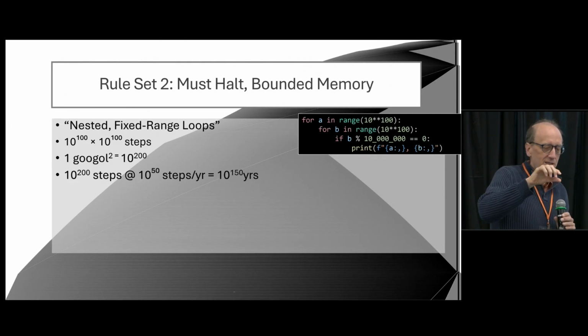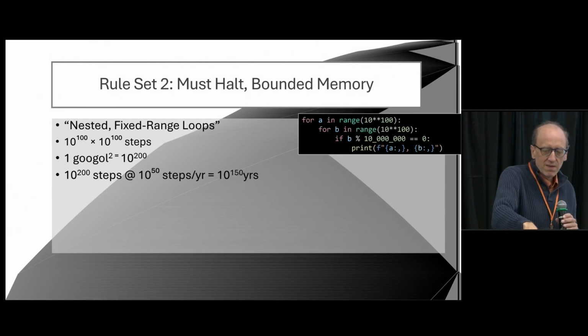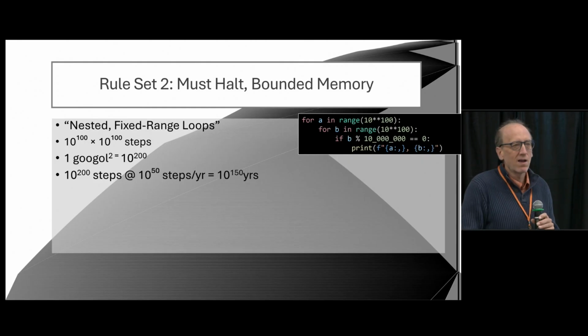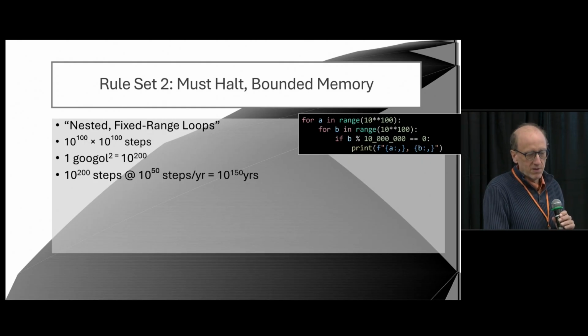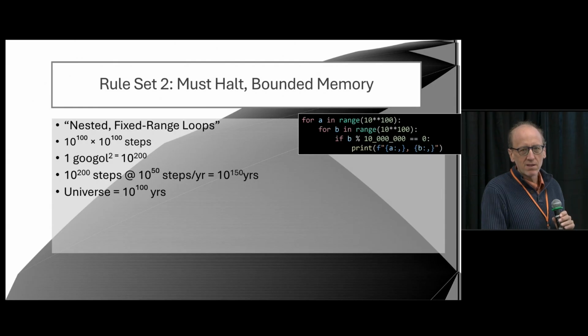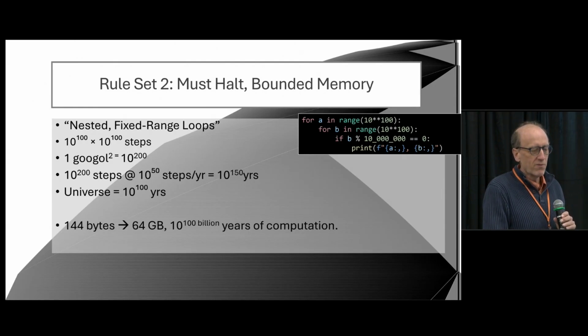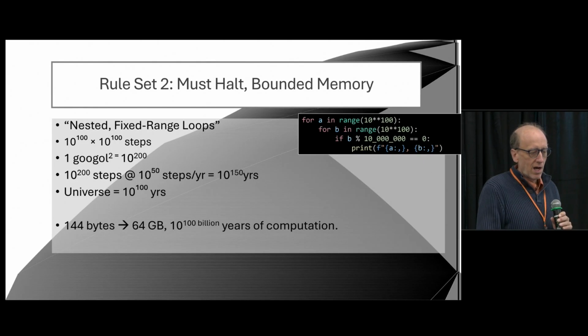So if we're doing 10 to the 200 steps, and there's 10 to the 50th Planck units in a year, then this little program will take 10 to the 150 years before it finishes running. The universe is only going to last for 10 to the 100 years. So we've already got something that is going to run half again longer than the length of the universe in just this much code.